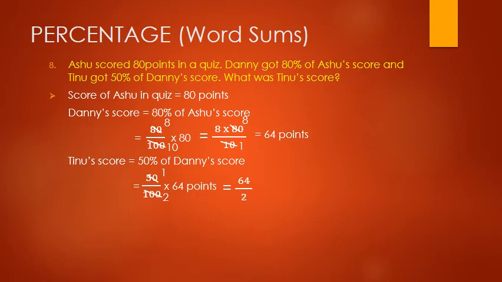Now again we will divide 64 in the numerator and 2 in the denominator by common number 2, and we get 32 as the answer. So Tinu's score is 32 points, right? So in the final answer we will write Tinu's score was 32 points. Now let's move to the next question.